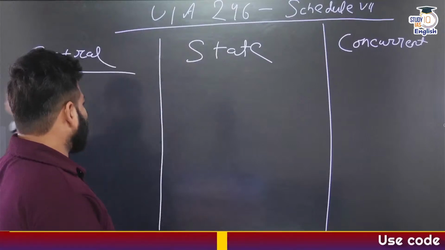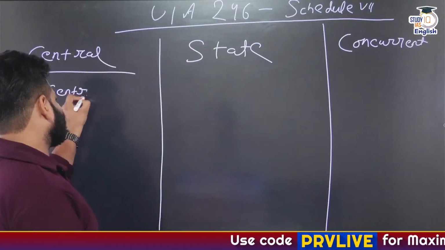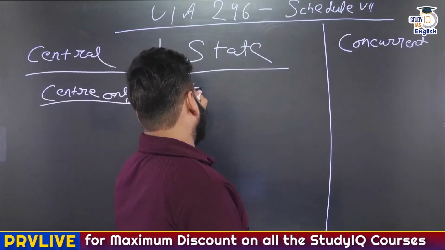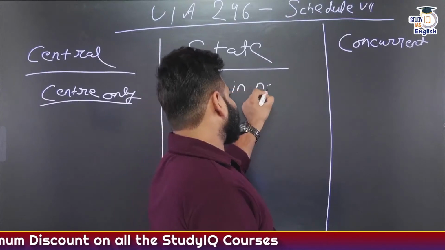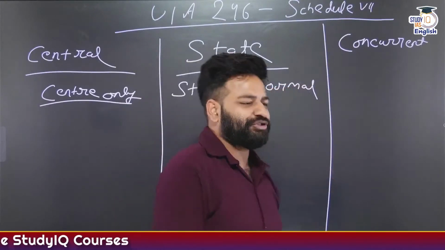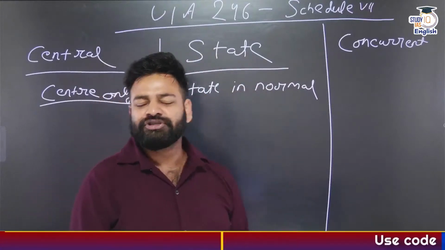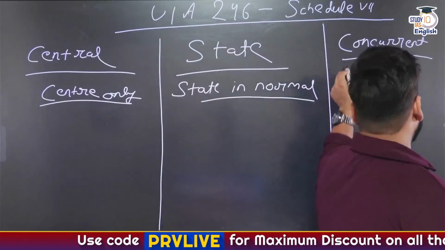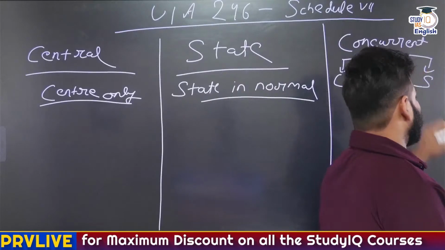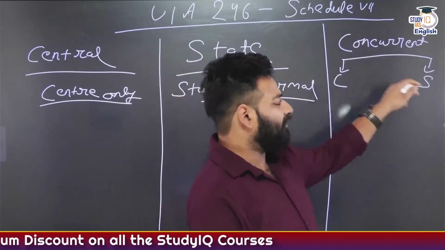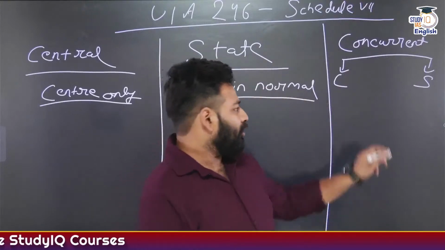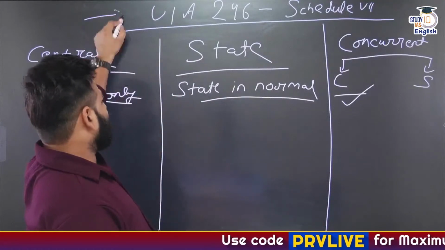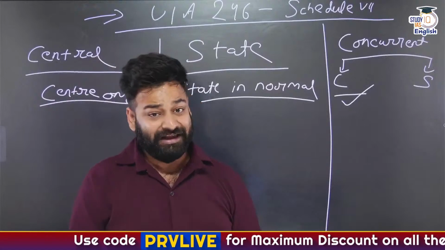So central list, who can make laws? Centre only. State list, who can make laws? State, in normal circumstances, that is if there is no emergency, president's rule, or a resolution passed by Lok Sabha. That is in normal situation. And concurrent list, who can make laws? It will be the centre as well as the states. But in case both of them have legislated, whose law will prevail? Obviously, it will be the central law which will prevail. Okay. So this is what presently we have got in our Constitution of India, independent India.